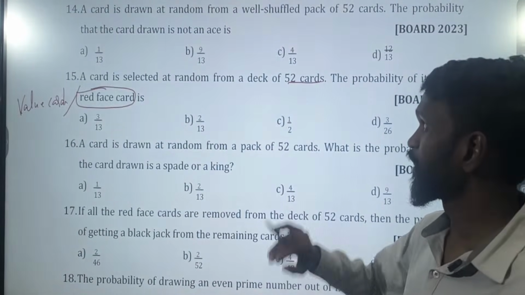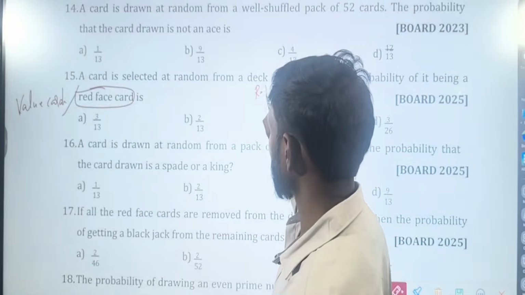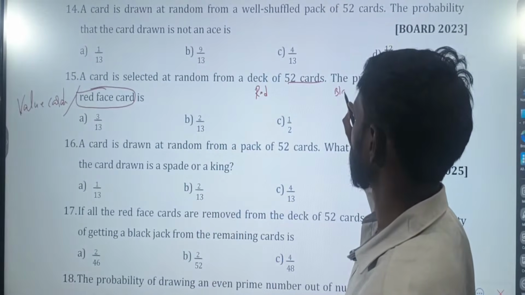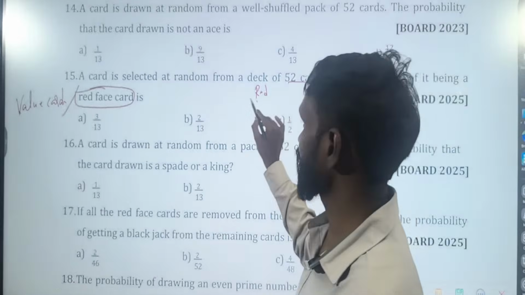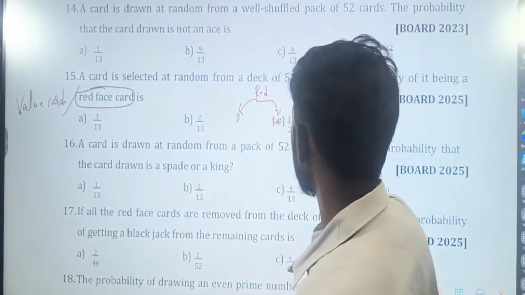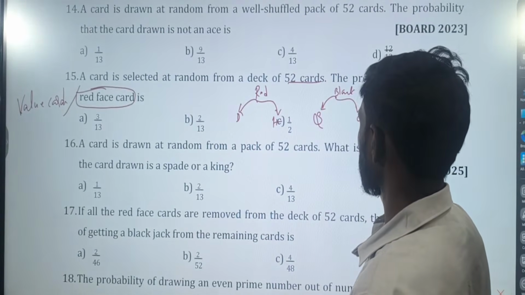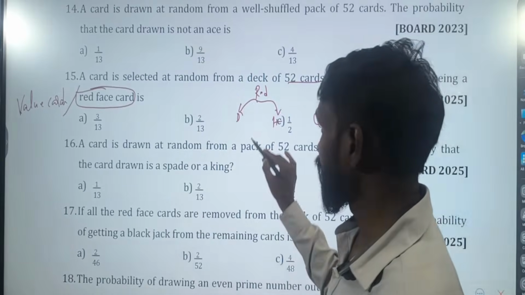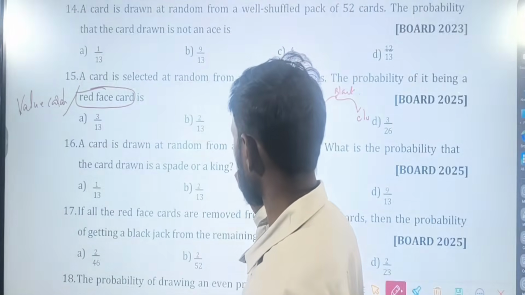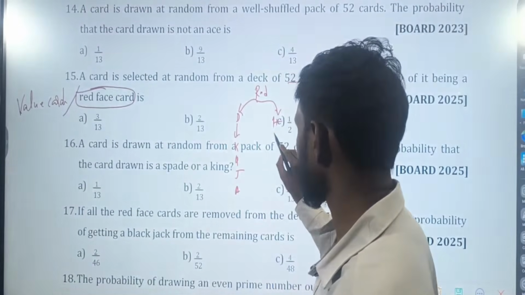Again we'll write the sample space. Red, black. Under red we have diamonds and hearts. Under black we have spades and clubs. Under each suit we have king, queen, jack, ace and numbered cards.